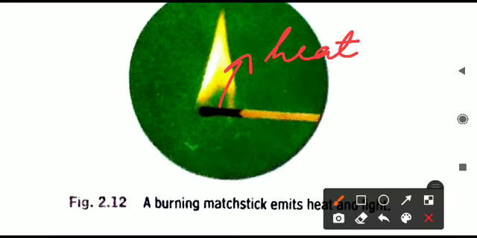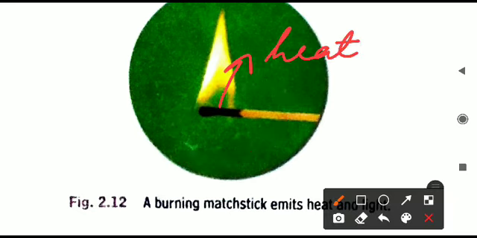Next is slaking of lime. This is the process that is experienced when you are having whitewashing in your homes, painting and all. When it is going on, we are using the chemical quicklime. In Hindi we call it chuna. So this quicklime is mixed with water. For whitewashing, we are mixing this with water. When it is mixed with water, what will happen? We are not taking hot water, we are taking normal water only.